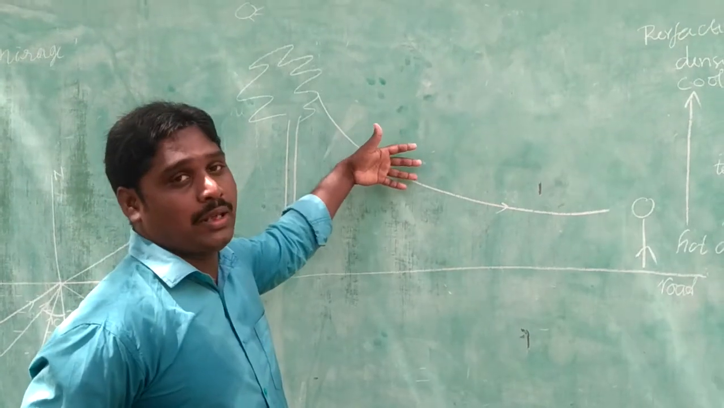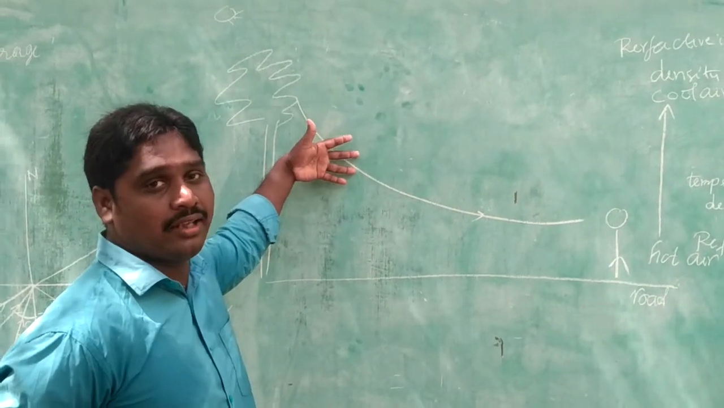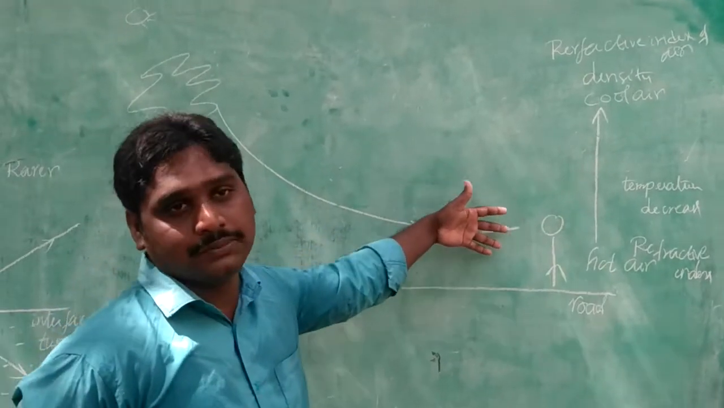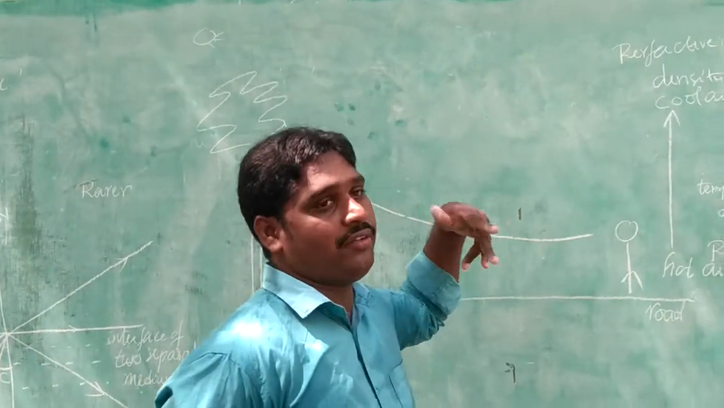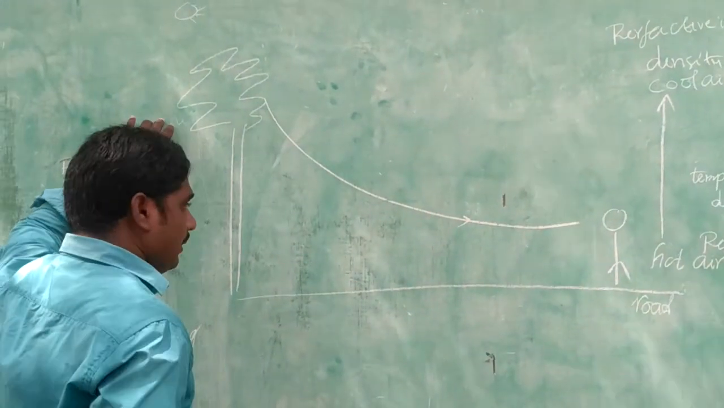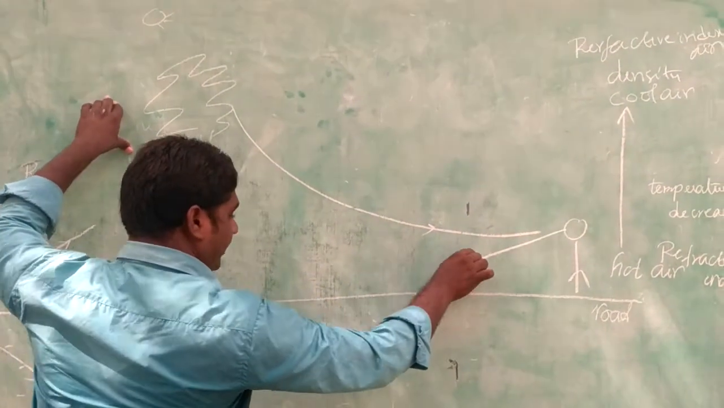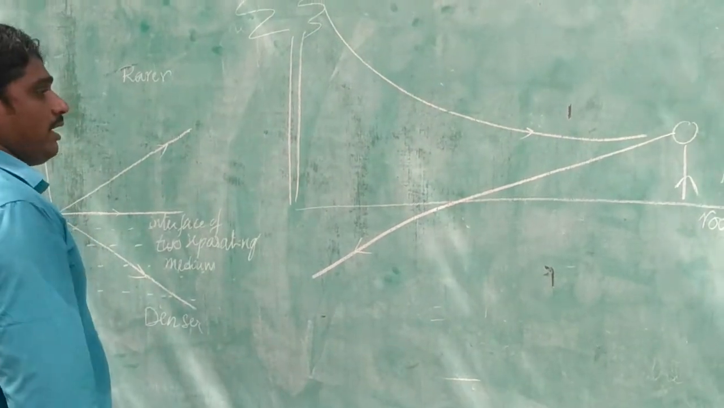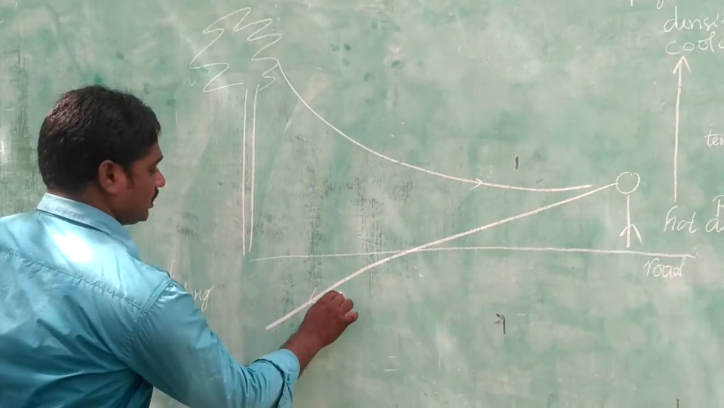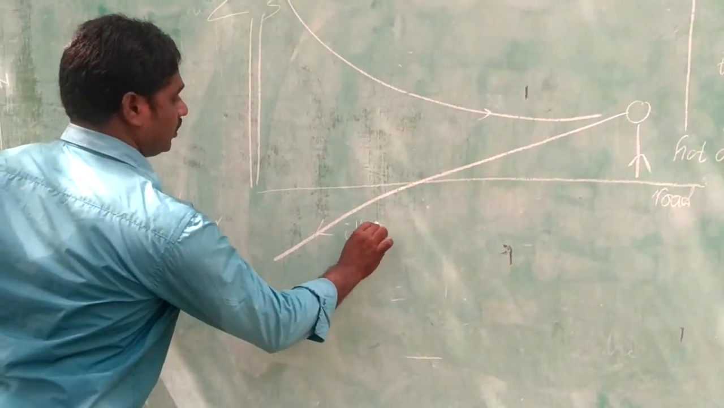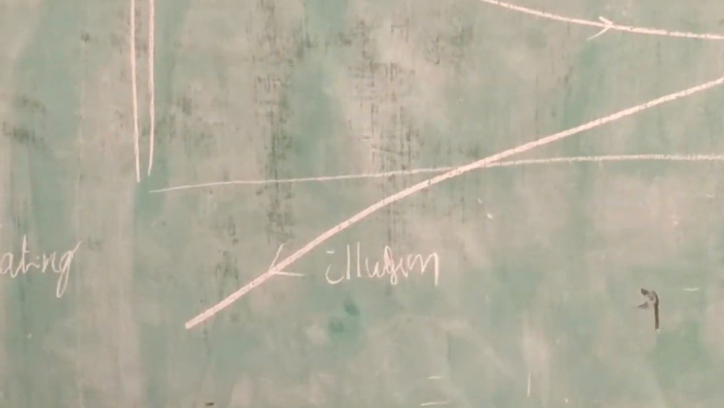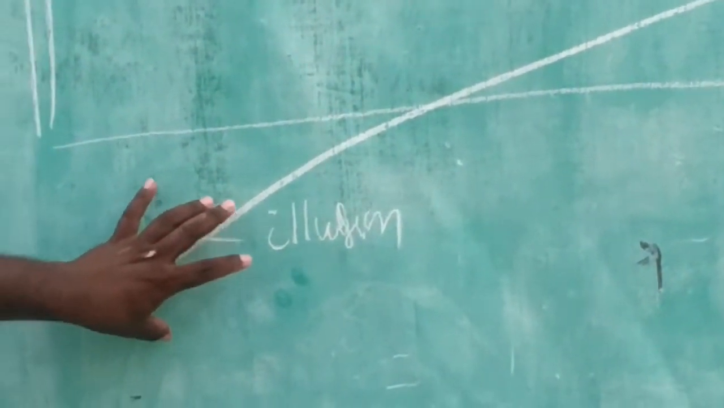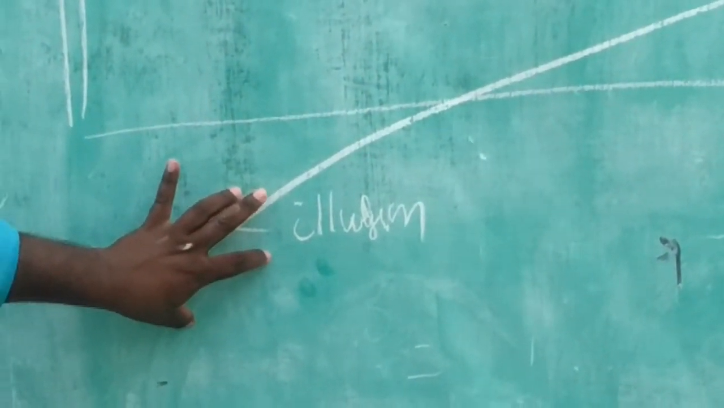What happens to the speed of the light? It will undergo refraction. The refracted ray reaches the observer, but the observer feels that the light is reflected from the ground. So that's why you can feel the illusion of water. The illusion of water is present on the ground. That means it seems the water has collected on the road, but here there is no water present.